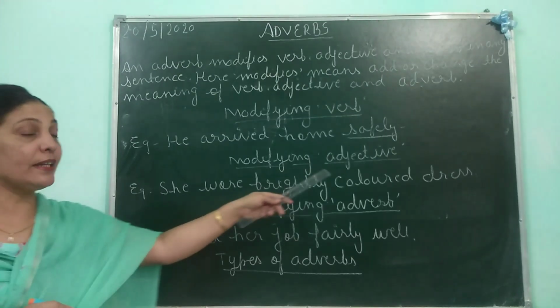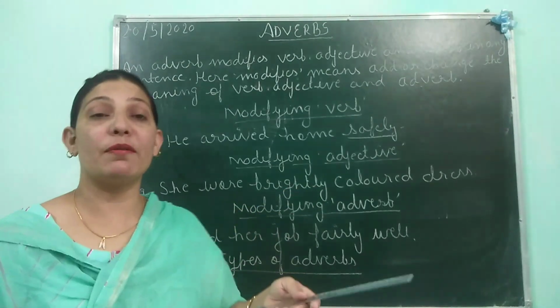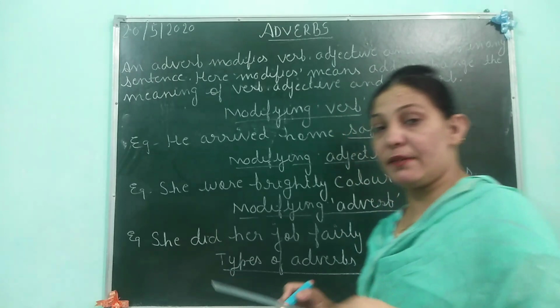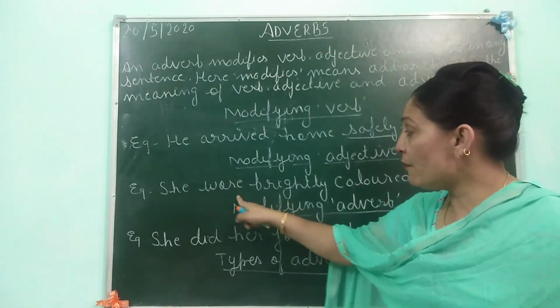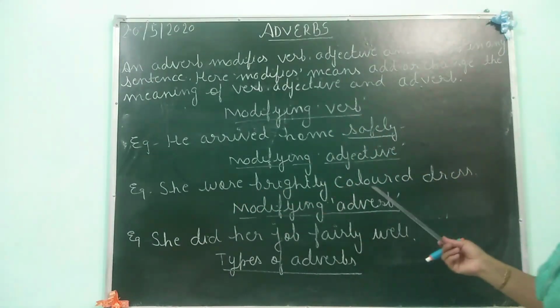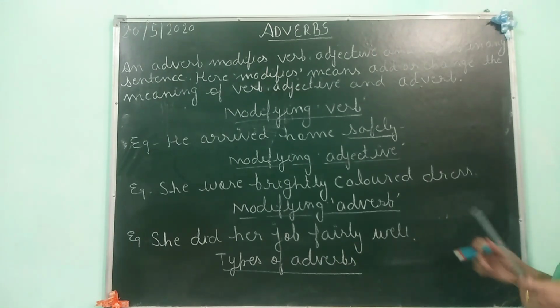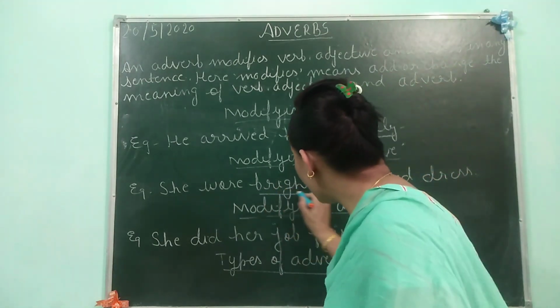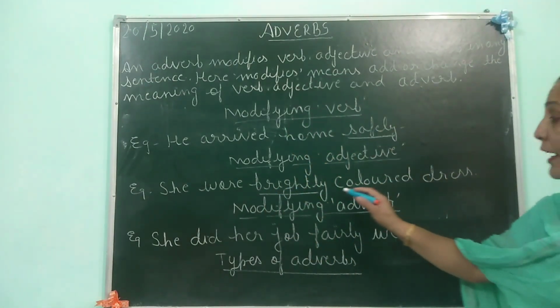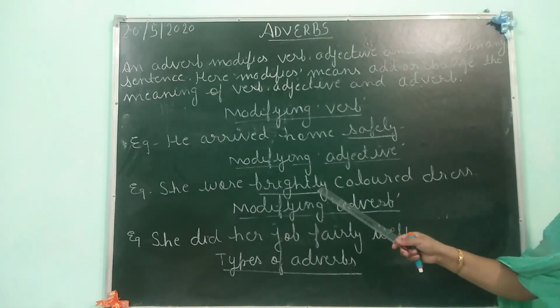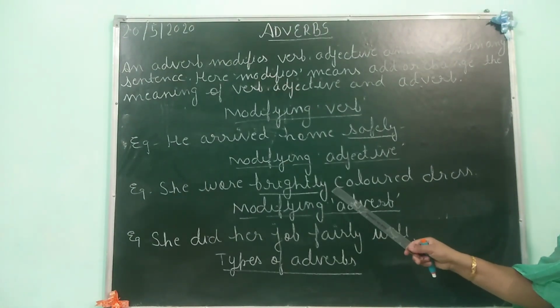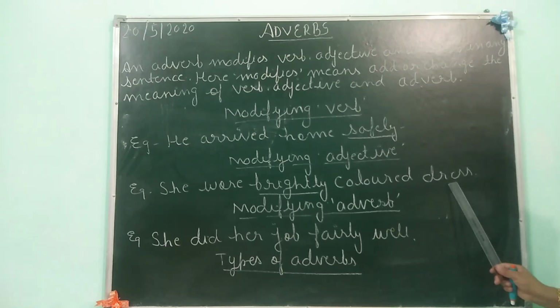Next is modifying adjective. How does it modify an adjective? Let us see one example. She wore a brightly colored dress. Brightly over here is an adverb. Now this adverb is used for describing the color of the dress.